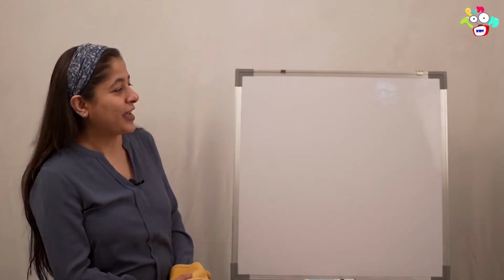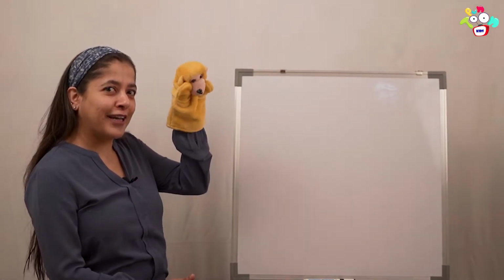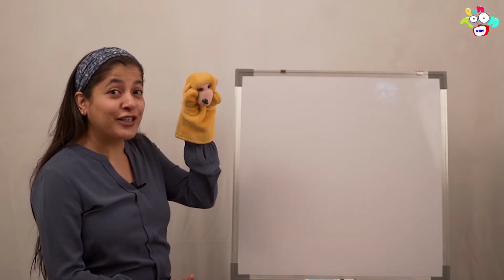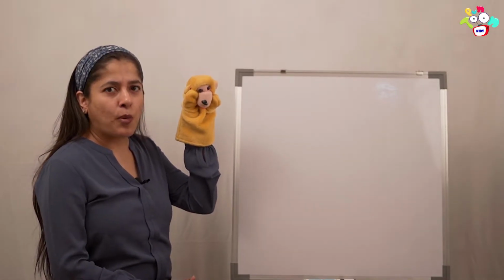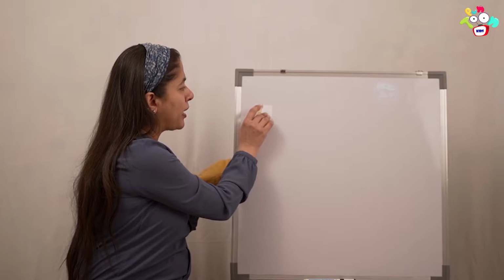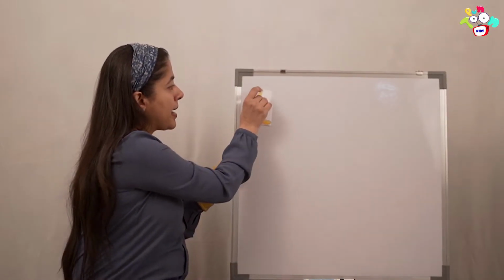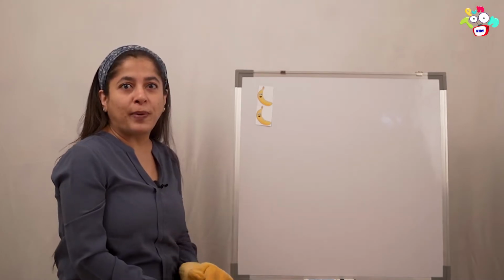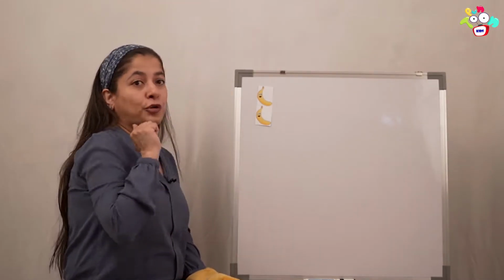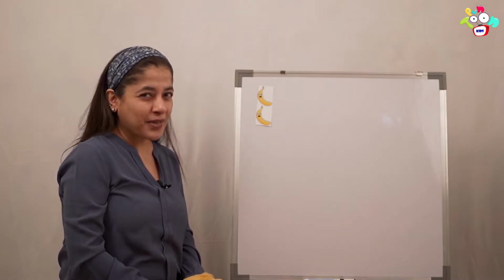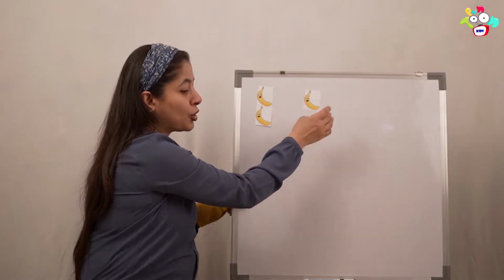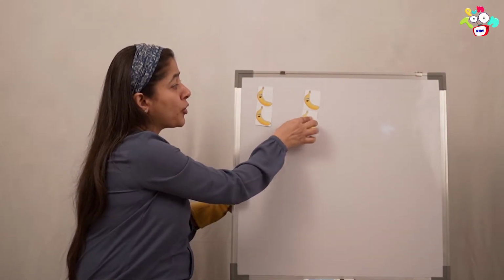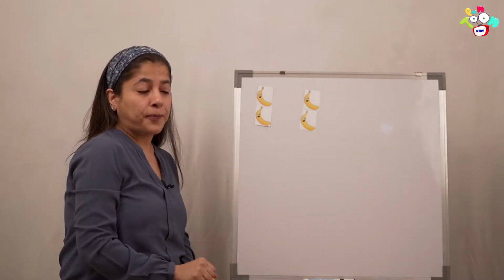Very good. So there was a naughty little monkey. Who is this? A naughty little monkey. One day he got into someone's house and he first took away 2 bananas. How many bananas? 2 bananas. Then he wanted to have some more. So he came back and he took 2 more.